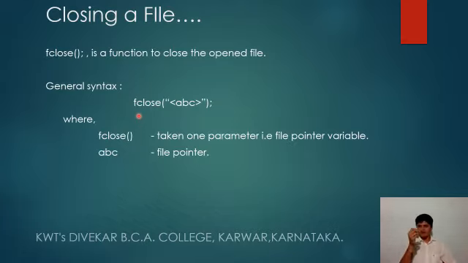So whenever we open a file for read mode, and as soon as we read the data, later on if we want to write data into the file, then the file must be closed and it should be reopened with the write mode, and then write data into the file and later on close the file. So the only purpose of the fclose function is to close the file.